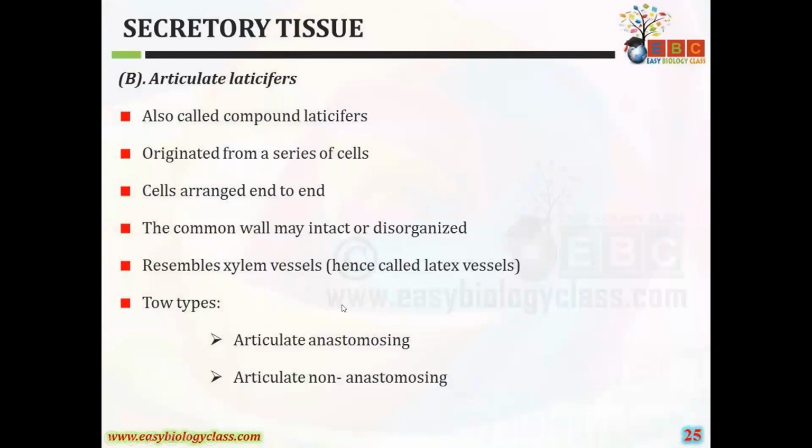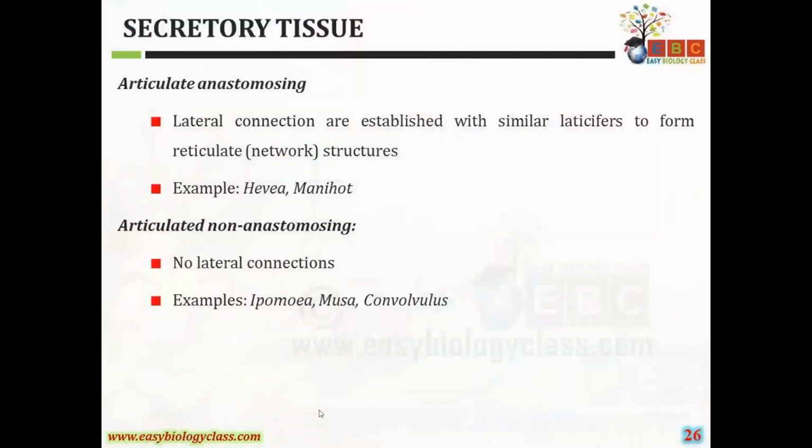Again, there are two types: articulated anastomosing and articulated non-anastomosing. In articulated anastomosing, lateral connections are established with similar laticifers to form a reticulate structure. Examples for this are Hevea and Manihot. Whereas in articulated non-anastomosing, there is no lateral connection. If the lateral connections are present, it is called articulated anastomosing. Here lateral connections are absent, and examples are Ipomoea, Musa and Convolvulus. So these are the articulated non-anastomosing.